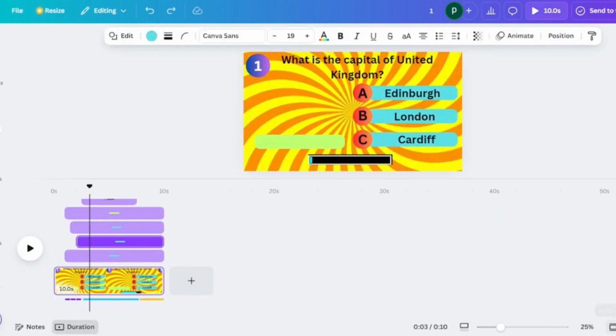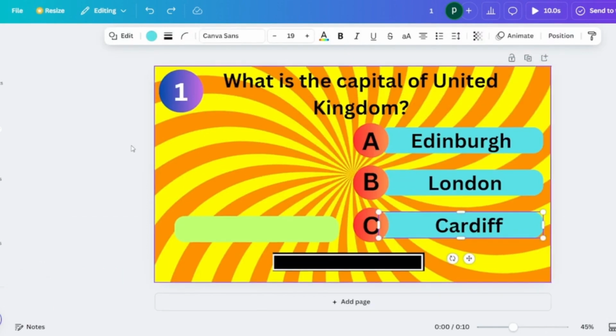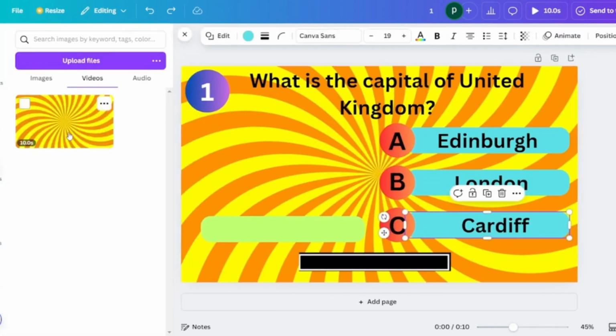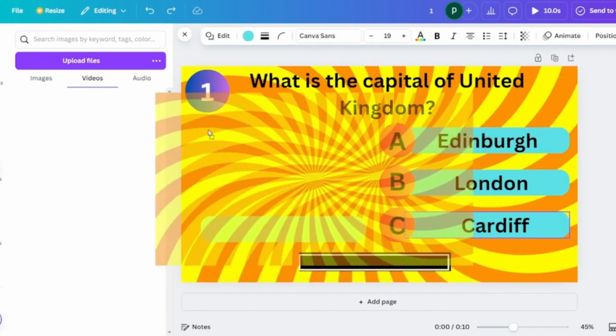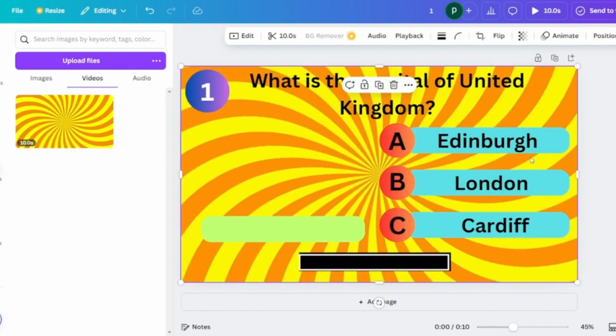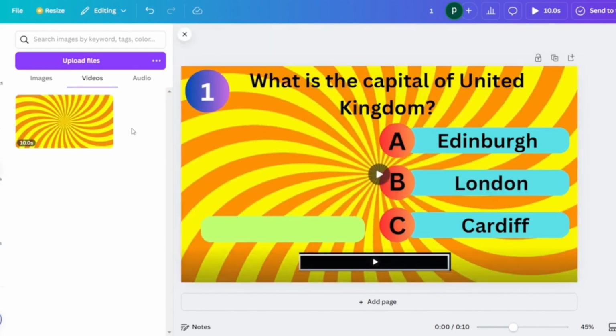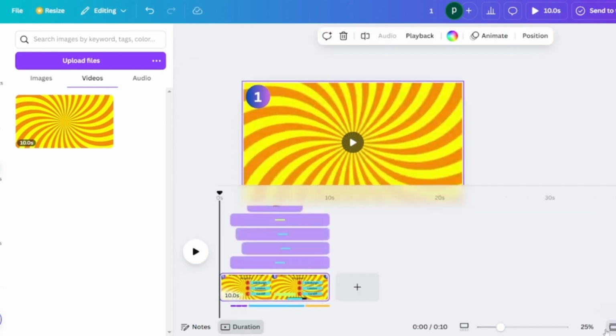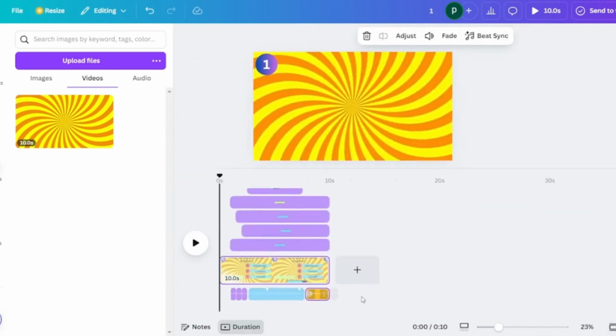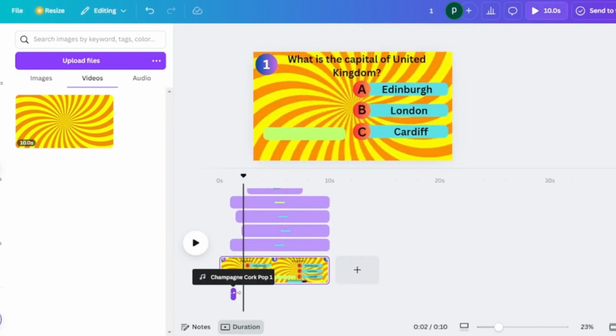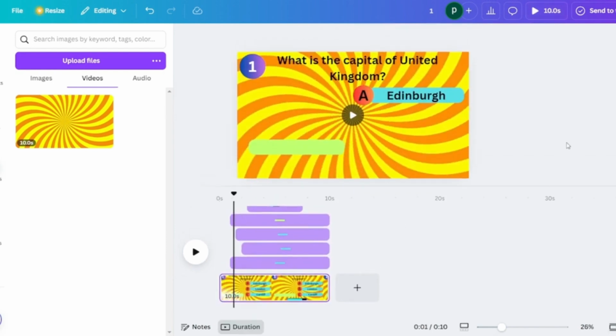So you go to the upload section and then drag and drop the background that you just downloaded onto the screen. So now your background has the spiral background plus the music effects with it. So now you can go ahead and delete all the sound that you added previously. You can delete all the sounds one by one. Alright, sounds perfect. Now we have a background which has the music and all the timings that are associated with every element.